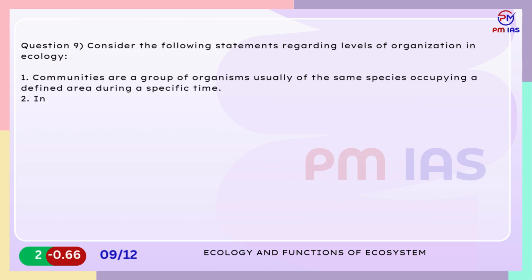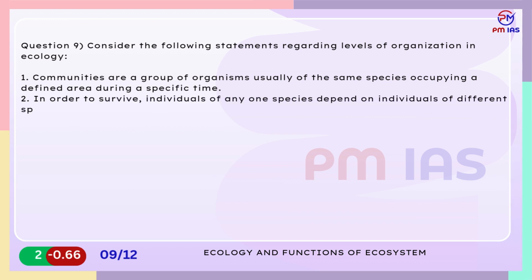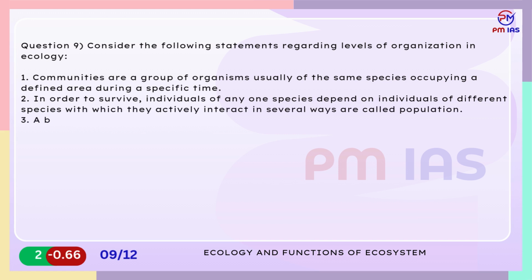In order to survive, individuals of any one species depend on individuals of different species with which they actively interact in several ways are called population. 3. A biome is a large ecological area with similar climatic conditions and can have multiple ecosystems within it.